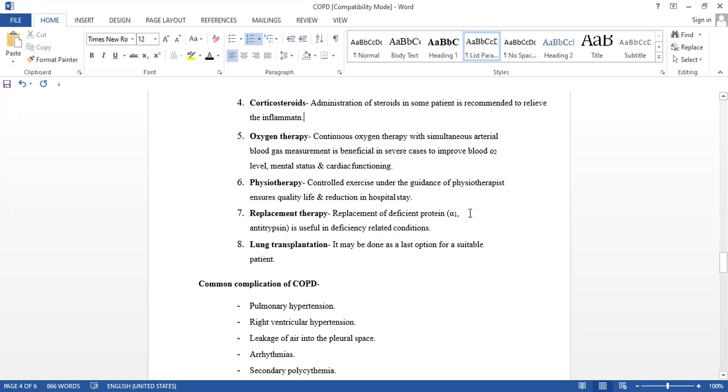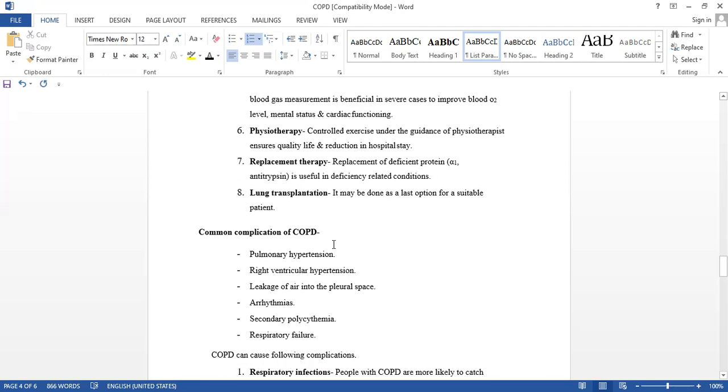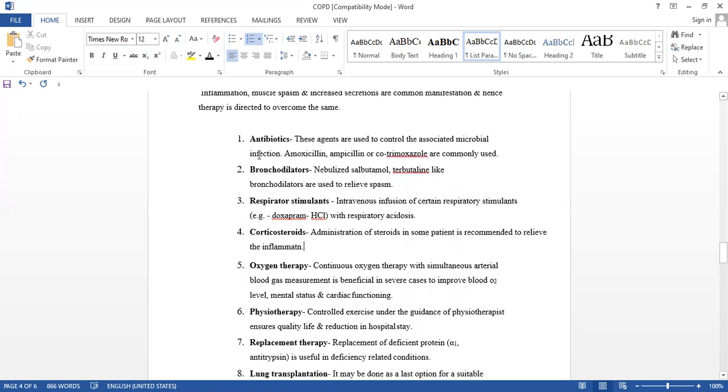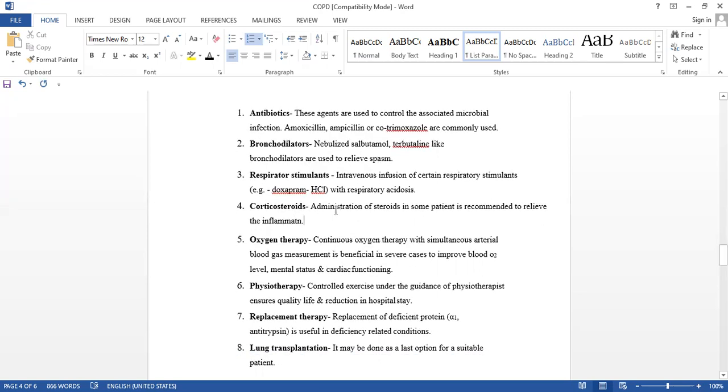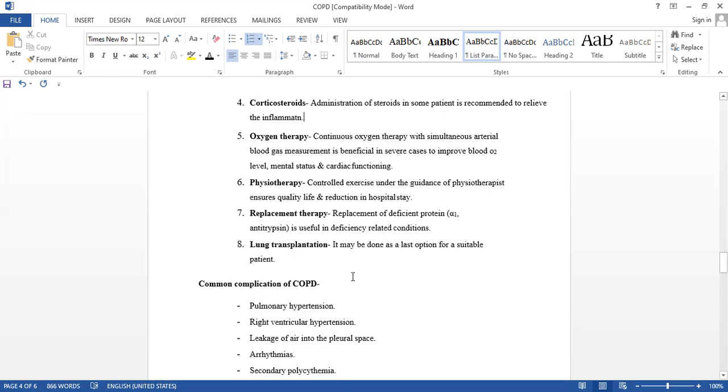So that there is not any type of emphysema condition. Last, that is lung transplant. If totally damaged, then no chances are there, so directly lung transplantation. These are the therapies: antibiotics, bronchodilators, respiratory stimulants, steroids, oxygen therapy, physiotherapy, replacement therapy, and lung